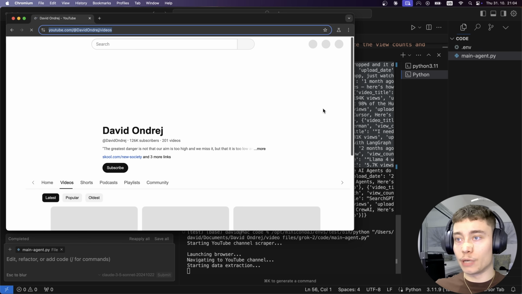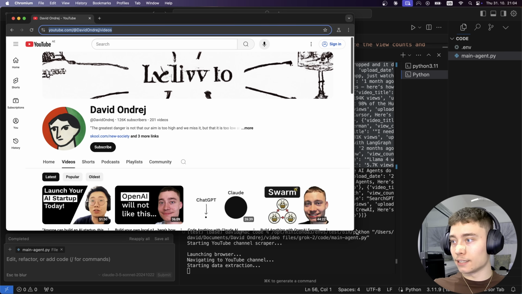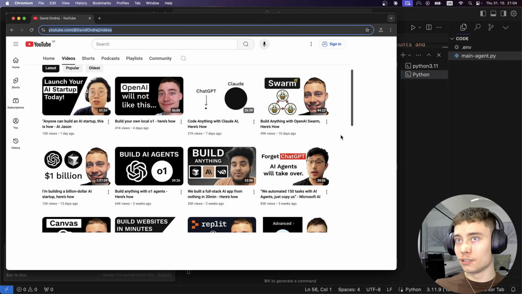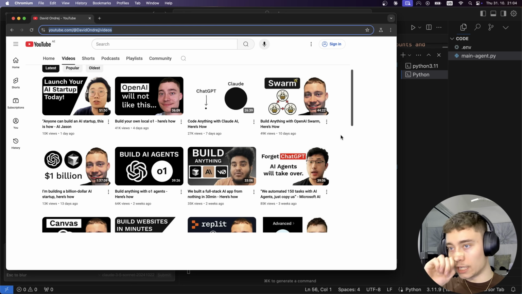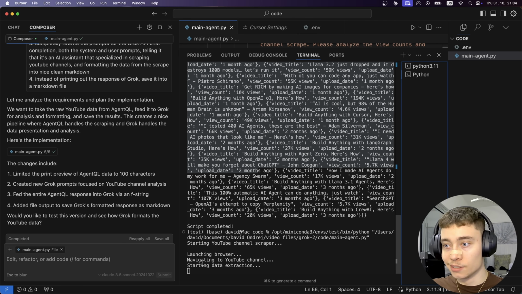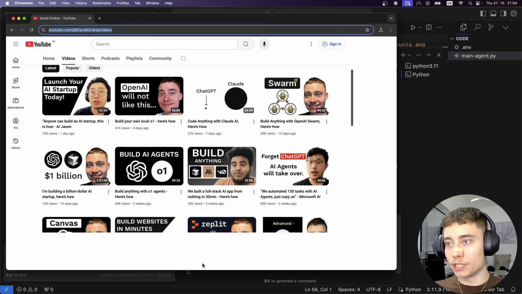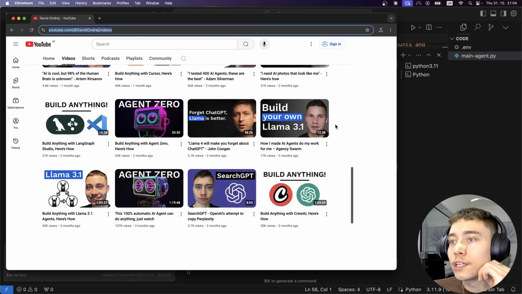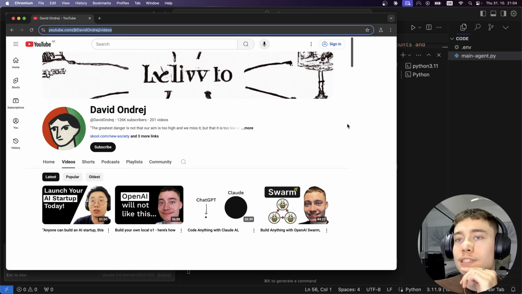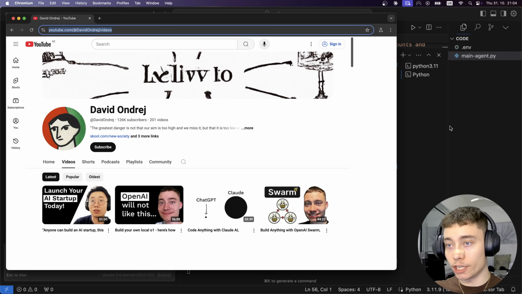Launching browser. So it launches the browser, and now the AI agent is acting in the browser. So I stopped it from acting. Is there a way to visualize this inside of AgentQL? It would be kind of cool to watch the AI agent work, right? Obviously, we can go into the terminal and just see our print statements that are updating us on what's happening, but as far as I'm aware, we cannot really see it. That would be really cool if we saw the agent, how it's moving a cursor, looking at different elements.